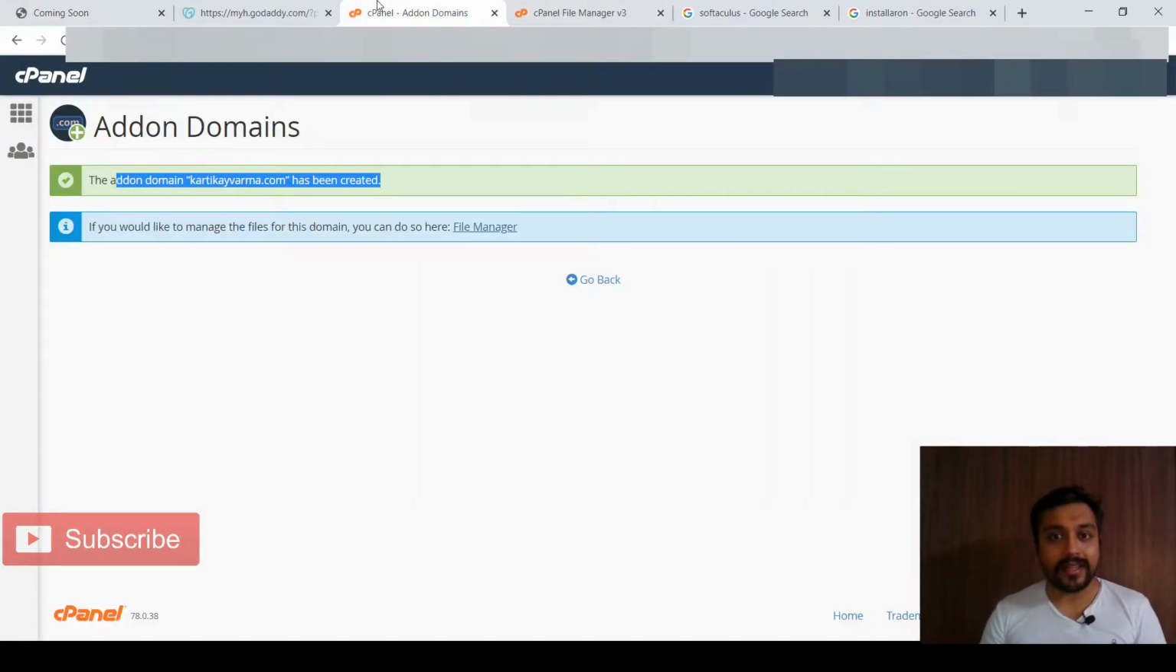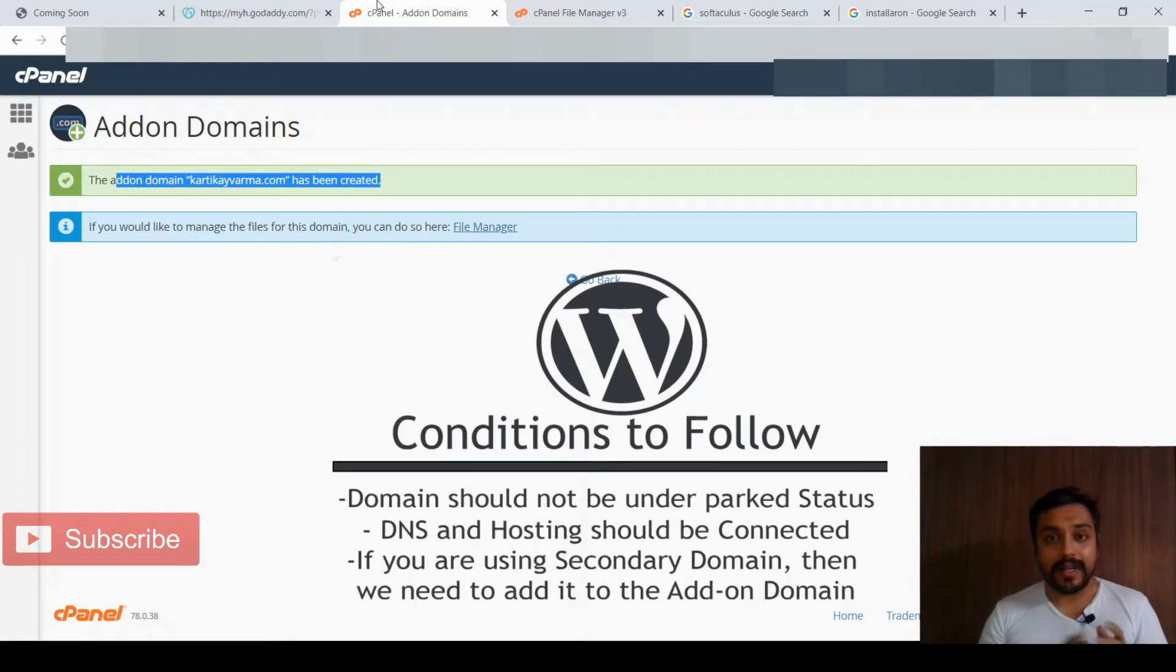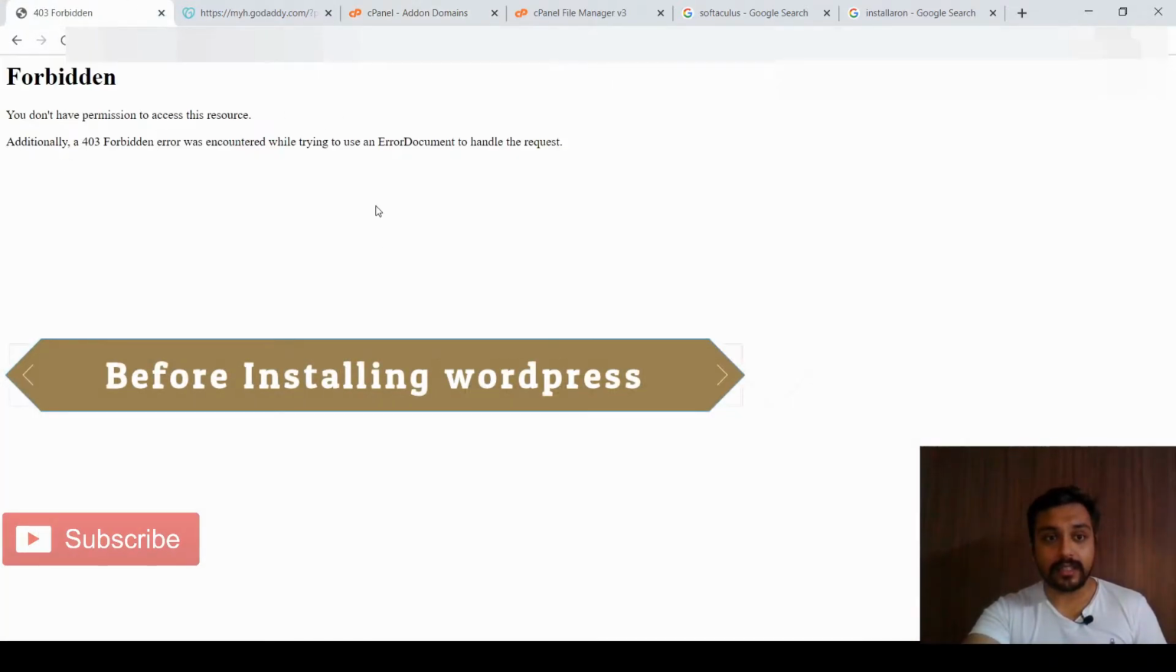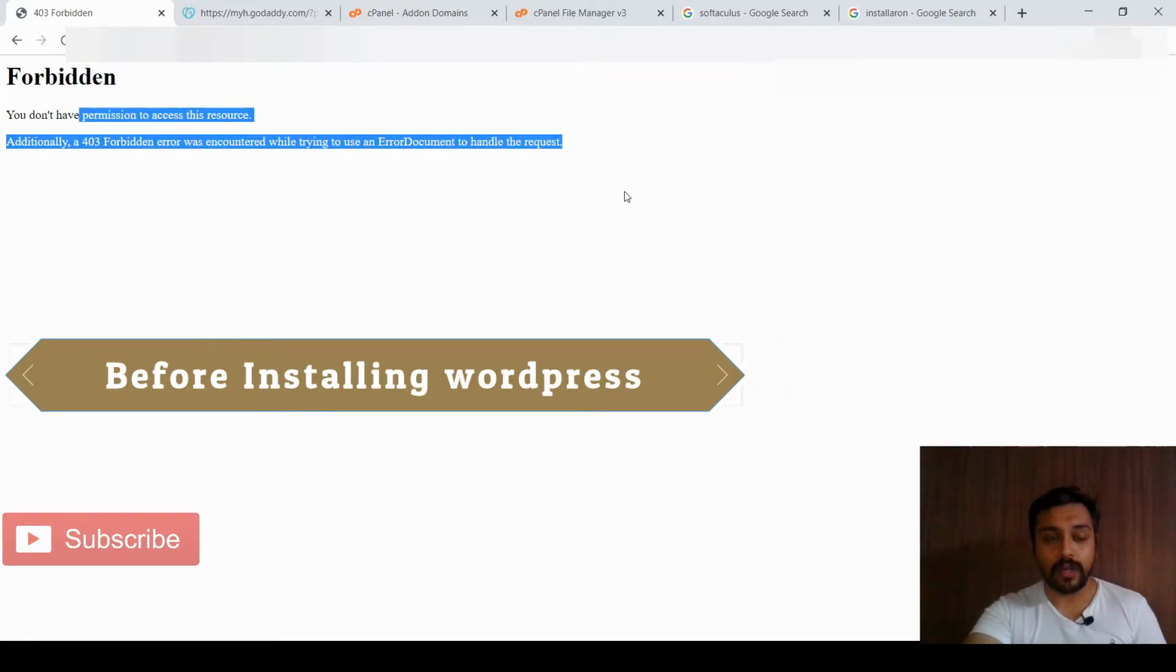After adding the domain, that means our three fulfillments have been done. First of all, our DNS is connected, as in the domain name as well as the hosting is connected via name servers. Second, our domain name is not under parked status, it is pointing to the right IP address. And the third one is you have created an add-on domain if it's a secondary domain. Now let's just see. This is the page it is showing us right now.